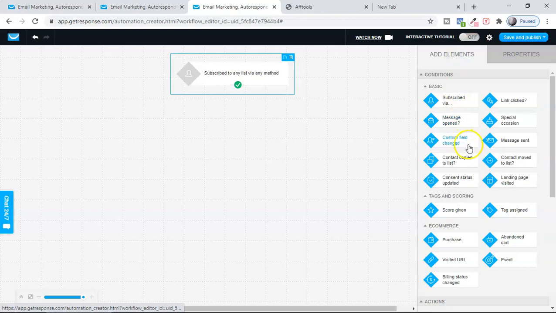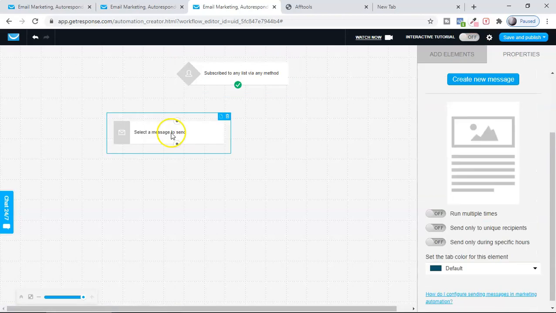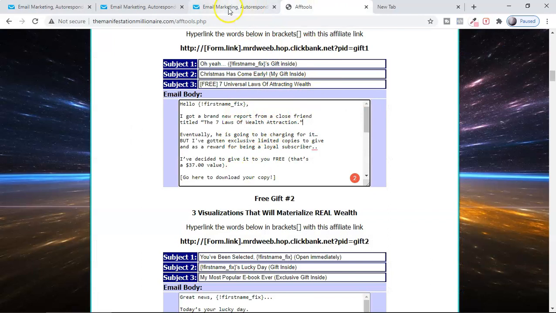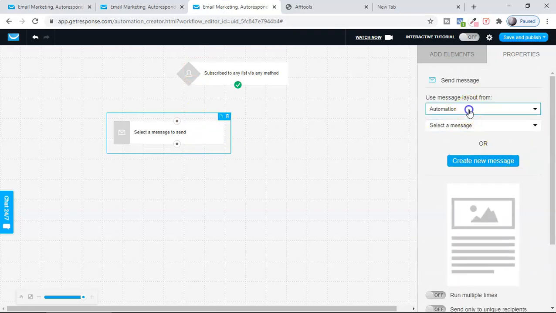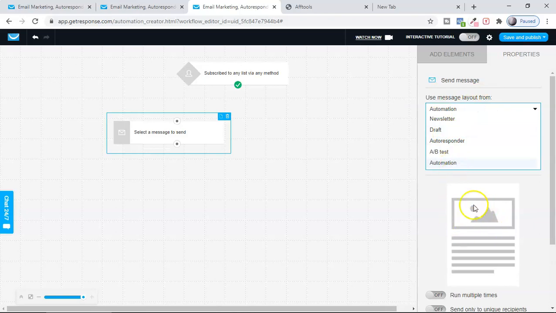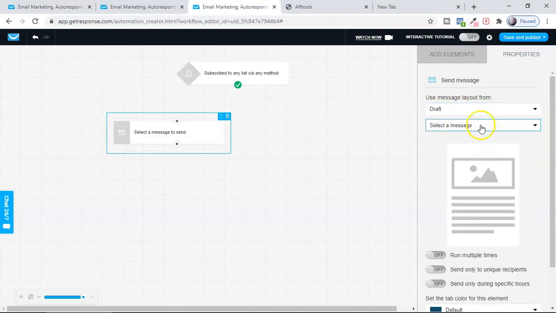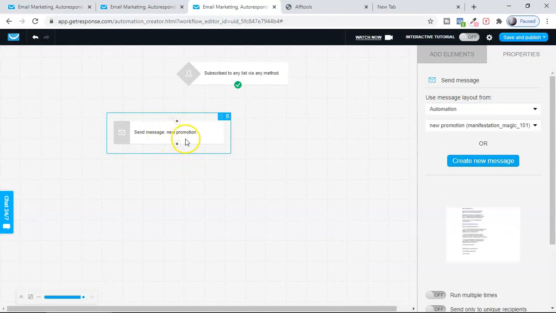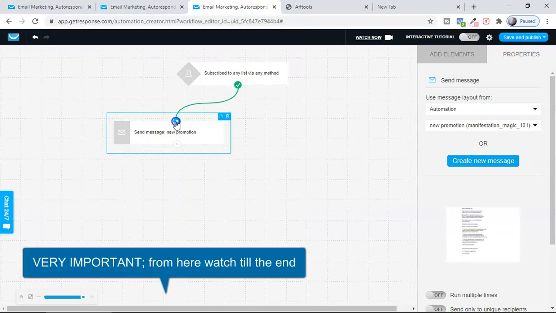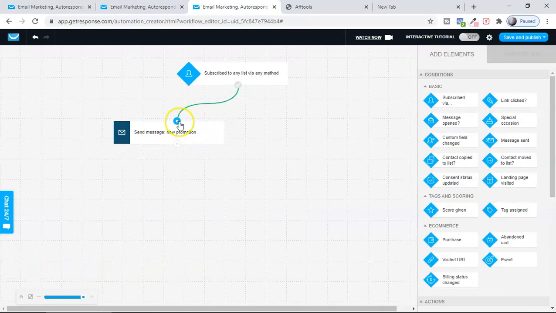The first email which I want to send to them is the offer, this gift option. So that's what we created in the draft. So select this one here, and here you'll get the option to select the draft option. Look at this, automation is there. That means you can create the email right now. If you don't want to create it earlier, you can create it now. And then you can select draft, because we have already created it here. Look at this, new promotion, apply, and this is the selector. And now anybody who subscribes, putting the email on my landing page, will get this message automatically.